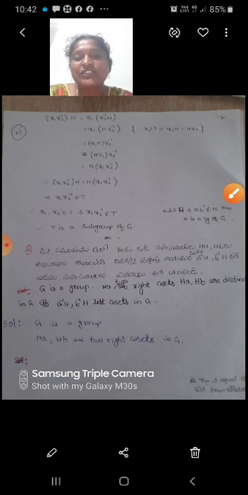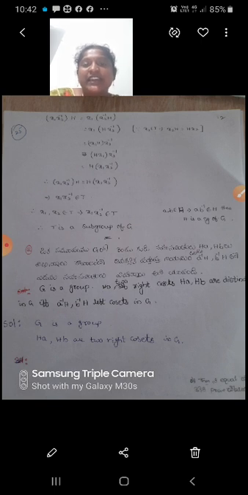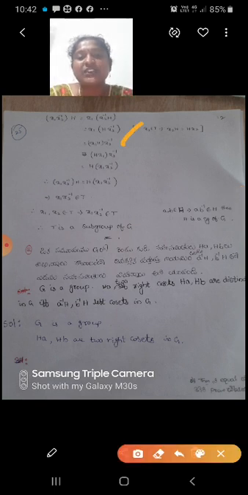So X1 X2 inverse into H equal to X1 into X2 inverse H. So that equal to X1 into H X2 inverse. By associative property we can say this. So next, X1 H into X2 inverse equal to H X1 into X2 inverse, that equal to H into X1 X2 inverse.